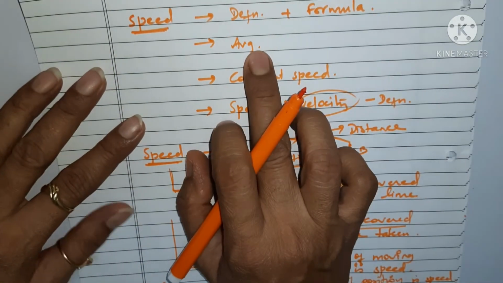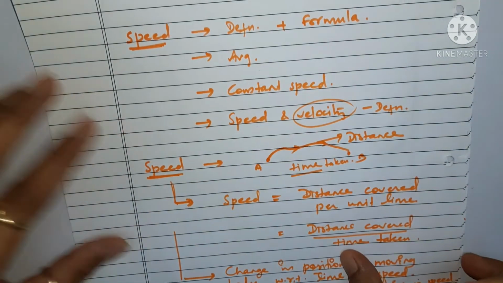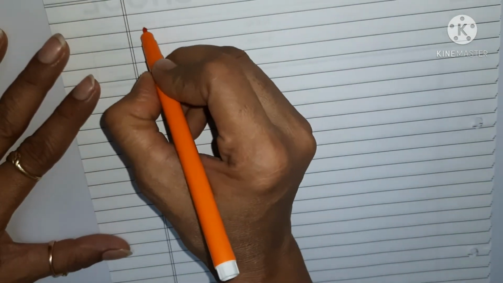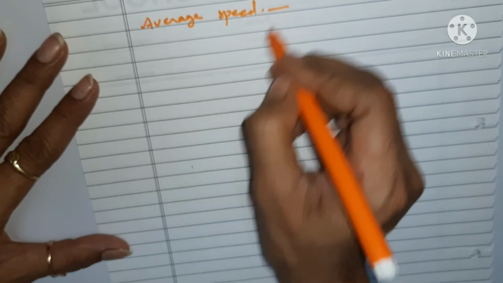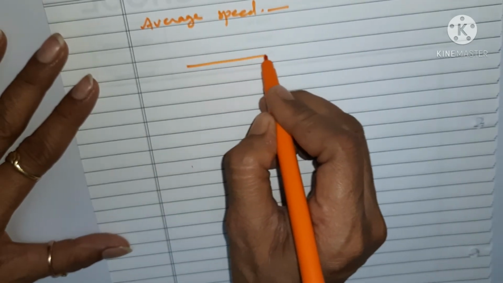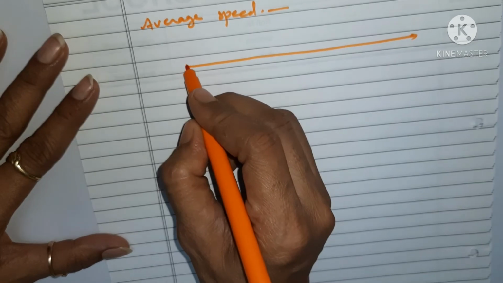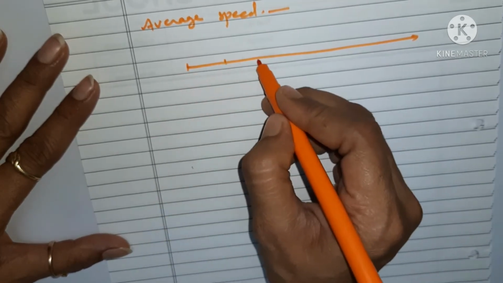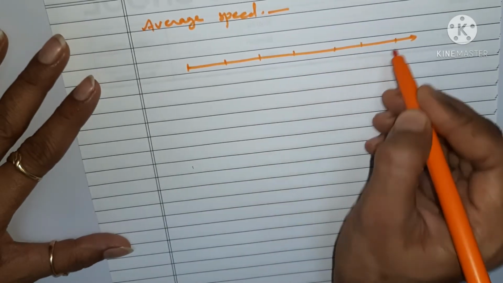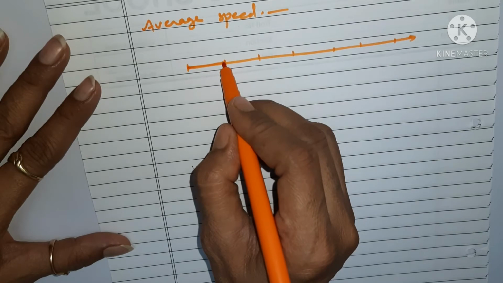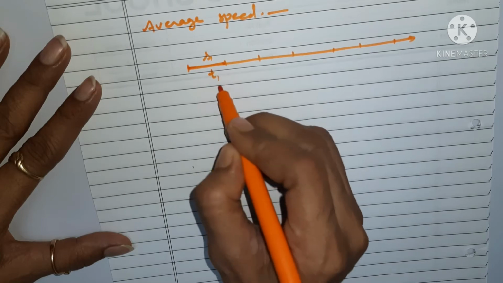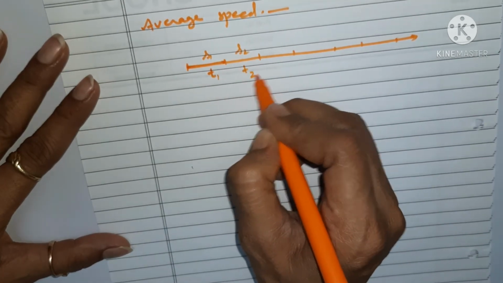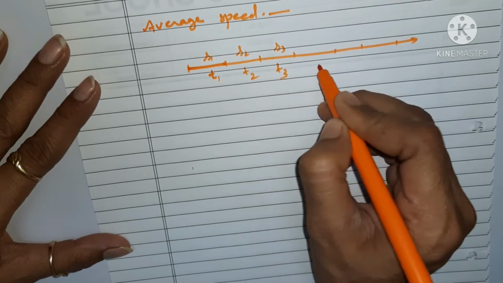Now let us see what average speed is. Let us try to understand average speed. Say you have a moving body moving along a path. It covers a distance S1 in time T1, then S2 in time T2, S3 in time T3, and so on.